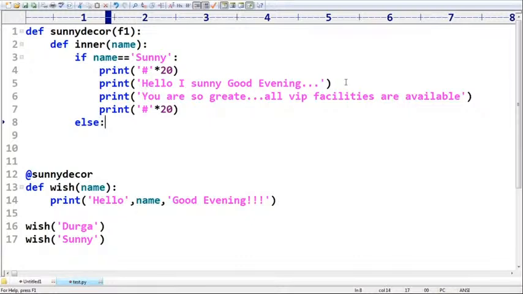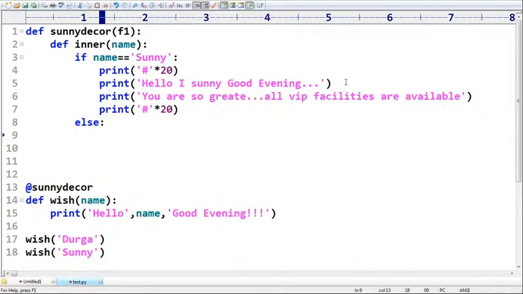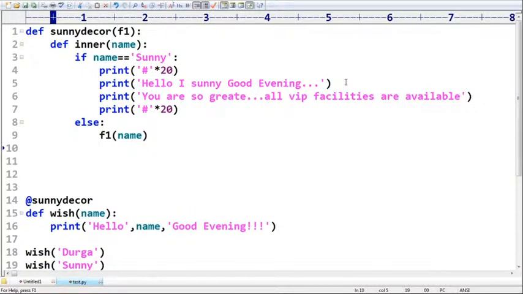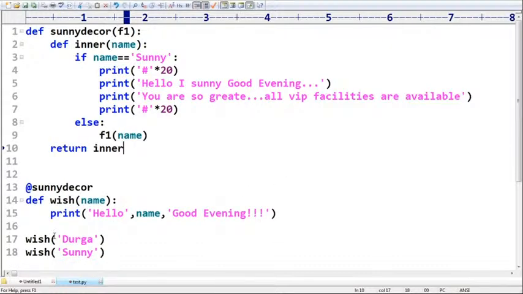Else. Are you getting, right? Sir, name is not Sunny. Can you please tell what I have to do if name is not Sunny? Simply call the normal method, man. In which form is the normal method available? f1 form. That's why simply call f1 of name. That's it. This is the enhanced functionality. Now return this function object. Return inner. That's all.